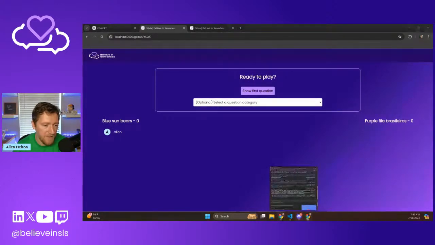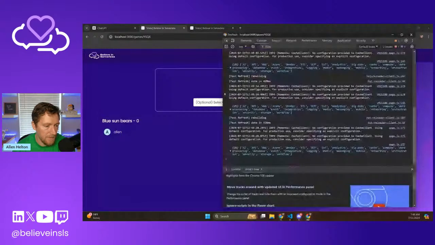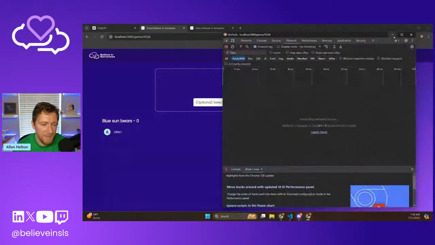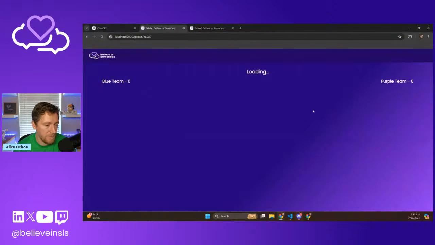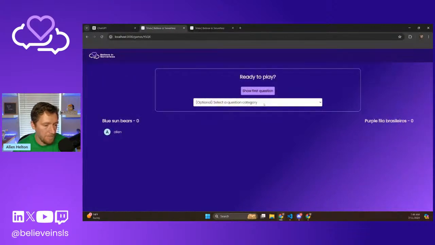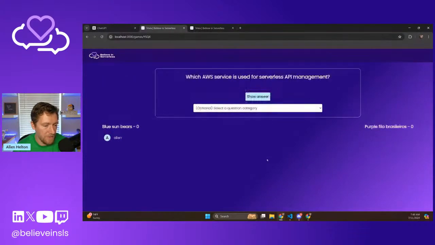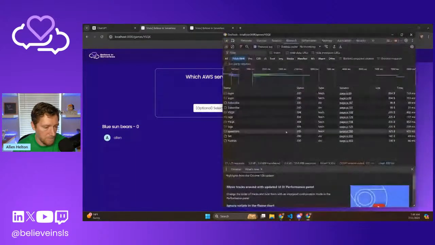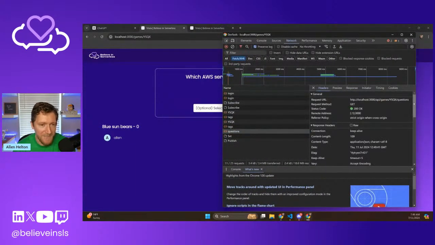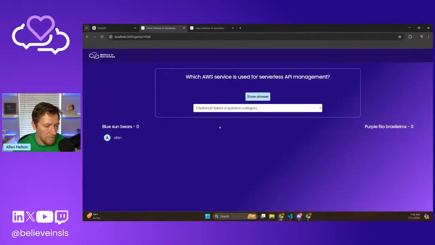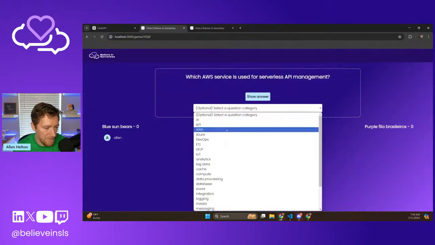Okay, we're going to take a look at this and make sure that it's sending in our tag appropriately. So right now, hopefully it would not pass in that tag query string parameter because it's set to the default. Let's refresh the page, just kind of reset that state completely. And do the first question. And let's look at the headers. Okay, it did not pass in that tag. Next, we're going to say AWS.